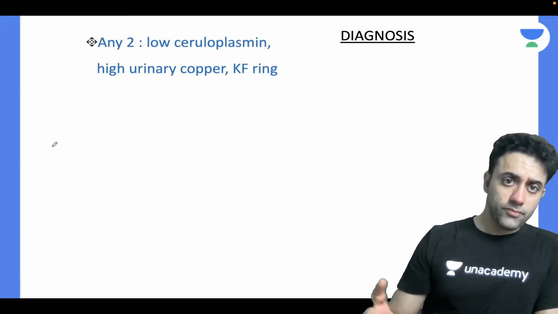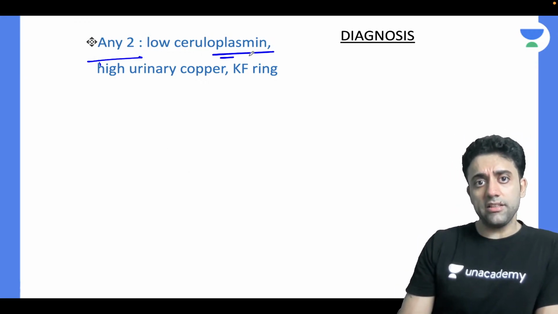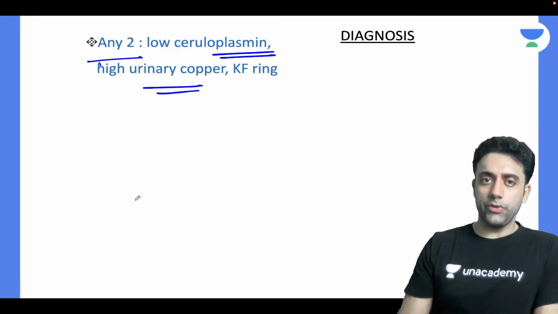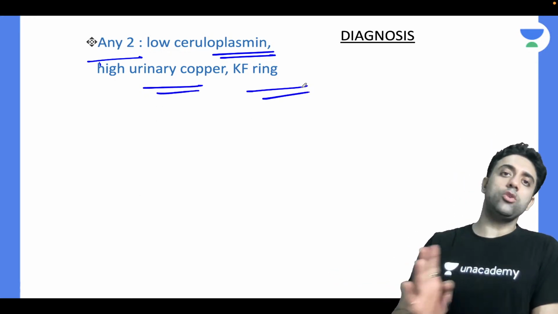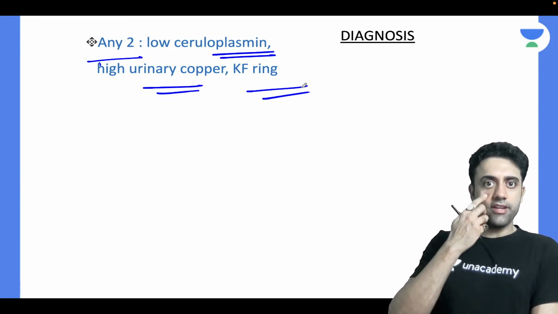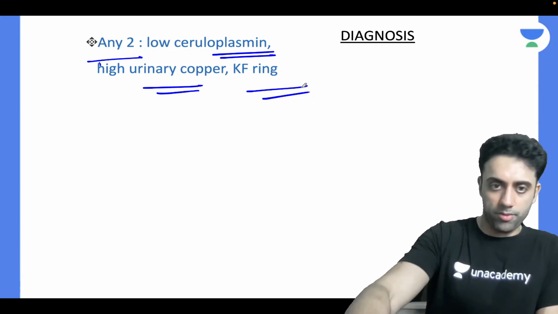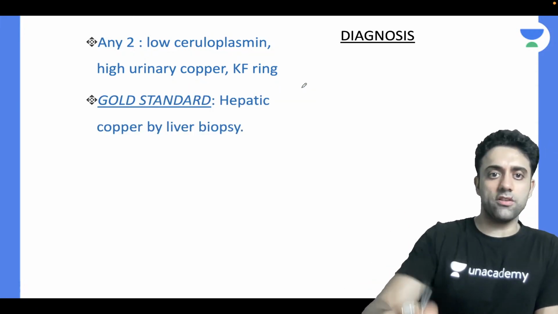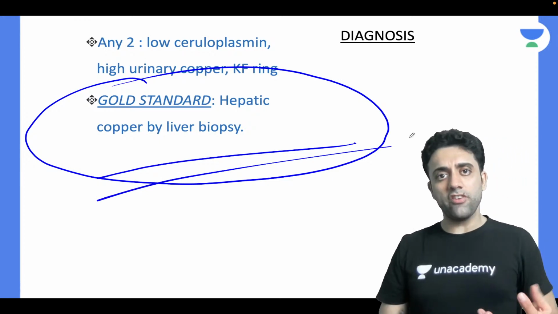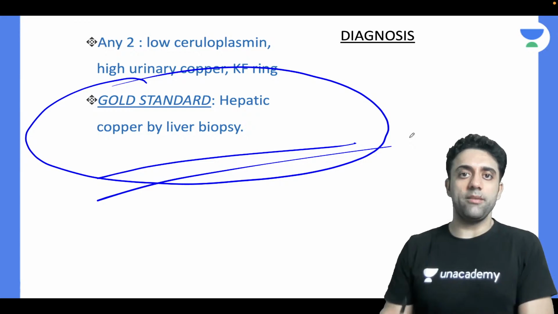Done. Finished. That's it. So how do you diagnose? Any two things can happen. Either there should be a low ceruloplasmin or a high urinary copper or KF ring. Any two of the following. So number one, KF ring, then low ceruloplasmin and high urinary copper. And of course, gold standard investigation of choice is nothing but hepatic copper content. You do a liver biopsy. What do you see in liver biopsy? Hepatic copper content, how much copper is there in my liver.